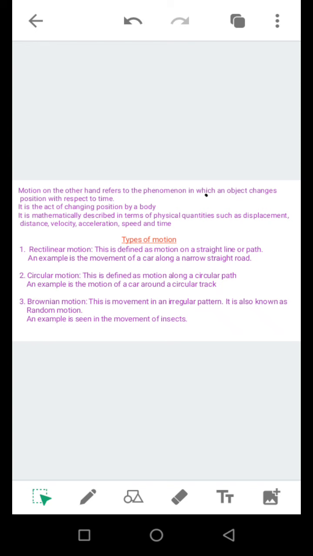If you practice that, your body will be said to be undergoing a rectilinear motion. If you have a very straight road, and a car moves along that straight narrow road, the car will be said to be undergoing rectilinear motion.